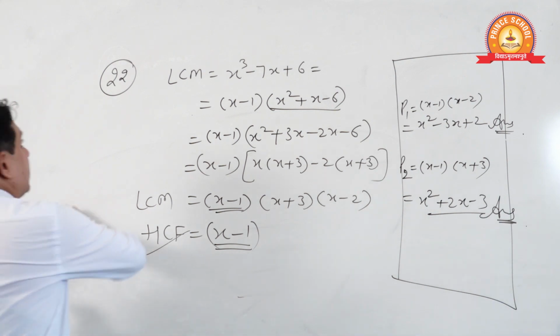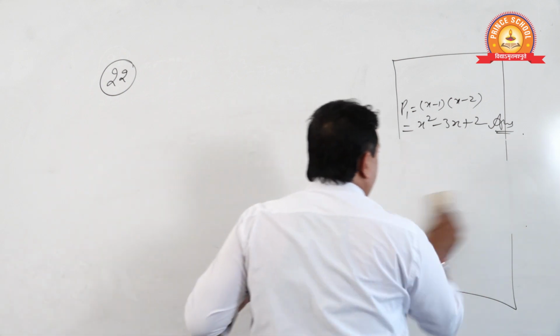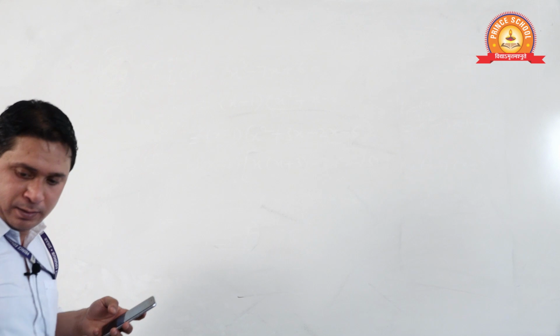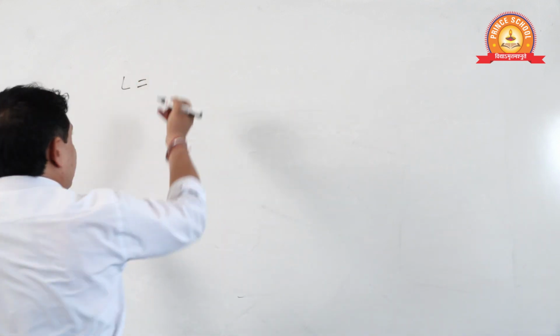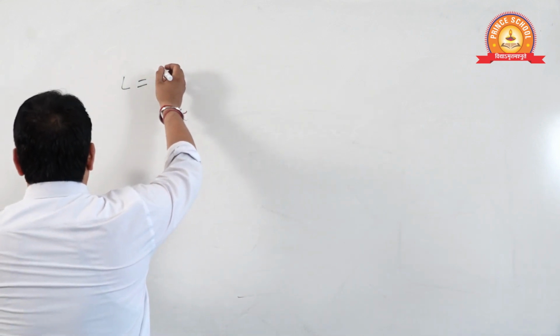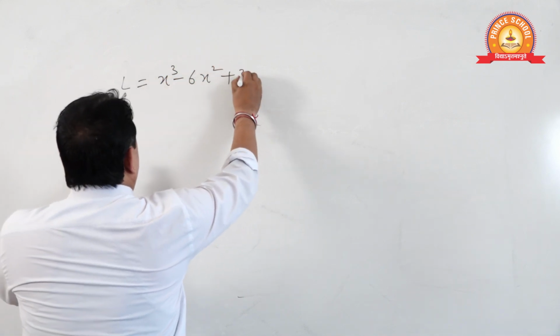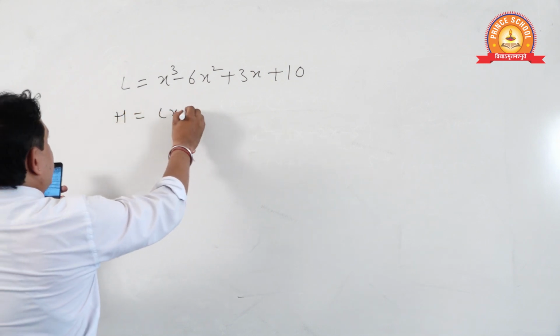Now see. Question number next, 23. Everyone see what is given here. This is given. LCM is given, HCF is given. Oh, okay. LCM is given. Again I chose the wrong marker. LCM is x cube minus 6x square plus 3x plus 10. HCF is x plus 1.